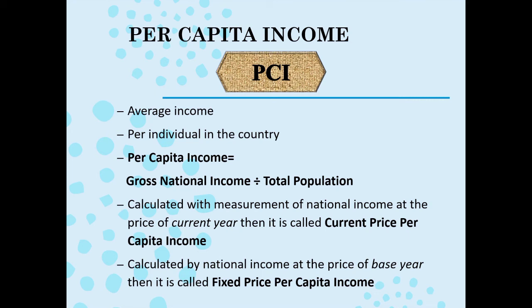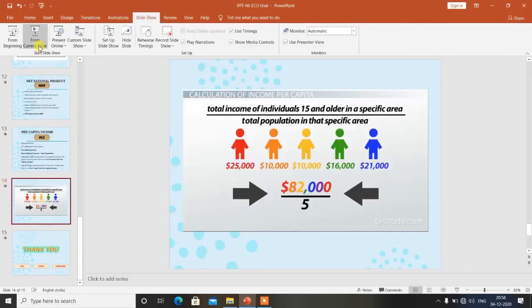Well, it is calculated with measurement of national income at the price of the current year, and it is known as current price per capita income. And when it is calculated at the price of the base year, meaning the previous year, it is known as fixed price per capita income.